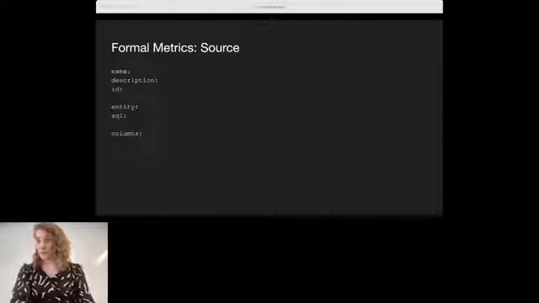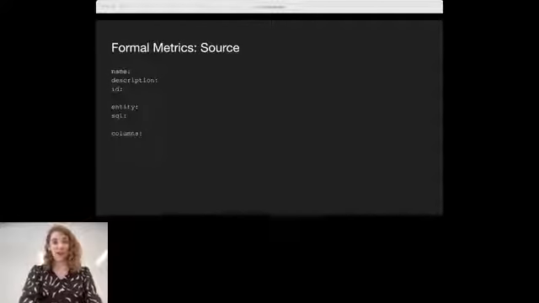So we're going to start with a data source. And we're going to say that our data source needs a couple of different things. It needs a name, because you have to refer to a table by something. We need a description of that table so we know what we can use it for. And we're going to give it an ID as well. You'll see this name, description, ID paradigm repeat itself a lot here. The ID just being a way that we can nicely, from a code perspective, refer to it.